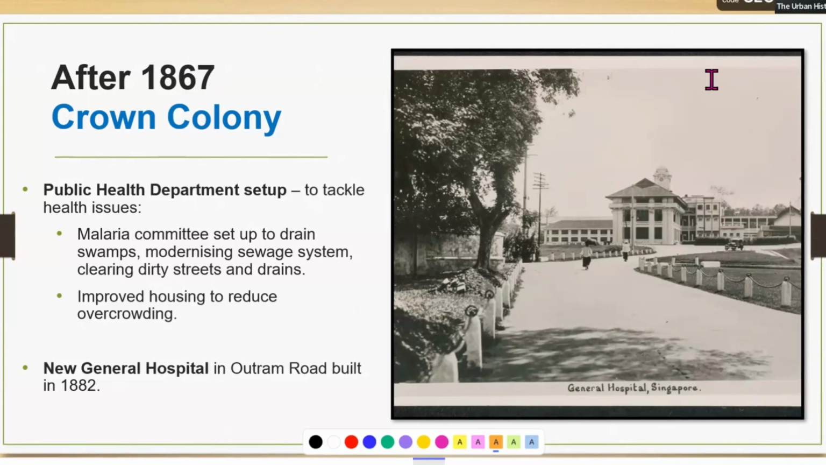The water there is very stagnant. The swamps have water, but the water doesn't move. It's stagnant water, so mosquitoes like to lay their eggs there. So what this malaria committee did was to drain the swamps, that means to remove all the stagnant water and kill all the mosquito eggs. They also improved the sewage system, cleared up the dirty streets, and improved housing to reduce overcrowding.